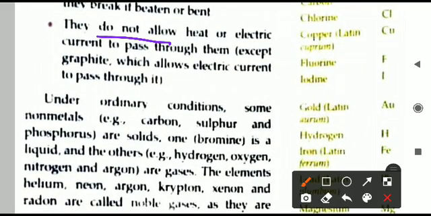Next, they do not allow the heat or electric current to pass through them. This is because they are insulators. Insulators means they do not allow. They are bad conductors of electricity. Also, they are bad conductors of heat. Heat will not transfer through them. We cannot use any non-metal to make our utensils. Also, we cannot use any non-metals to make our electric wires, because they do not conduct heat and electric current through them.